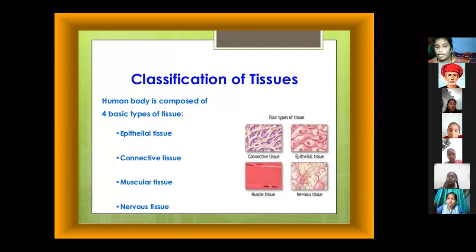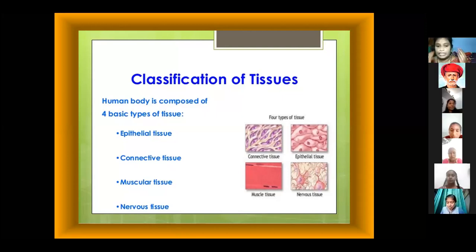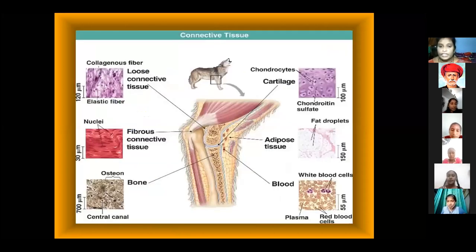How many types of animal tissues are there? Four types. Epithelial tissue, connective tissue, muscular tissue, nervous tissue. Epithelial tissue was already covered in the previous class, where I explained it. In today's class, I will give some more explanation of the connective tissue.